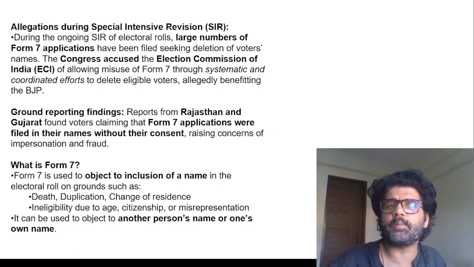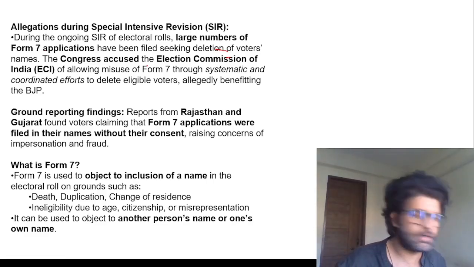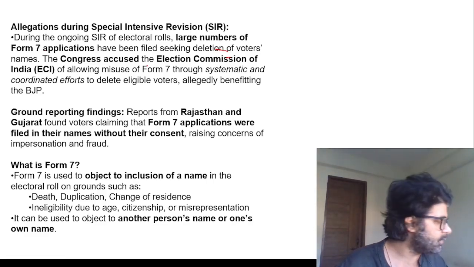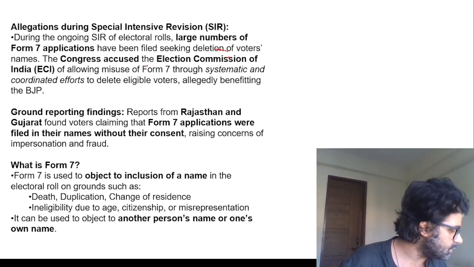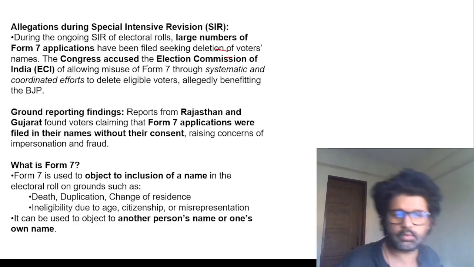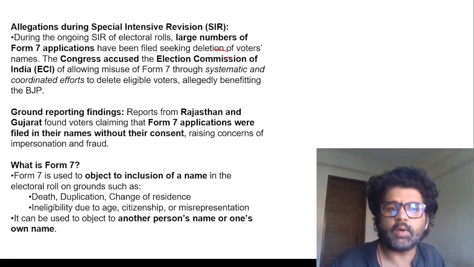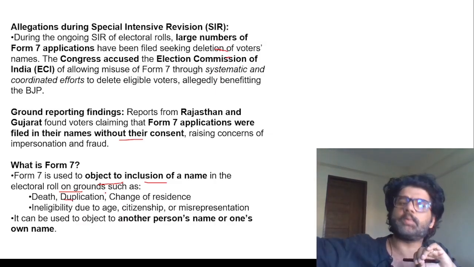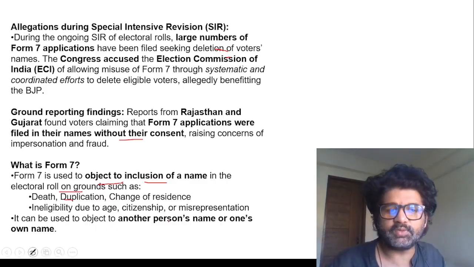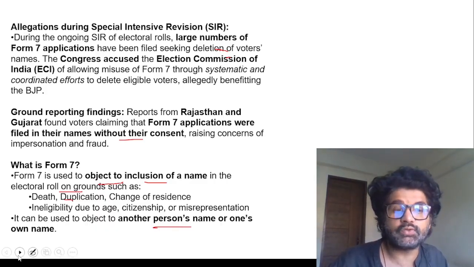But in this SIR process, a large number of Form 7 applications have been filed. And opposition parties say this is an effort to just delete names of people from minority communities and communities who are not expected to vote for the ruling party. Form 7 applications were filed in their names without consent, etc. Form 7 is used to object to inclusion of a name in electoral rolls. You can file an objection about your own name, and about some other people's names also.